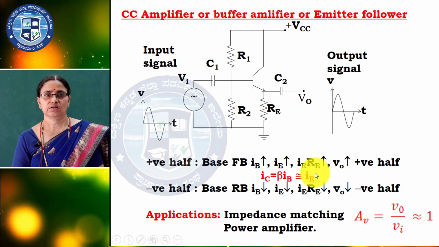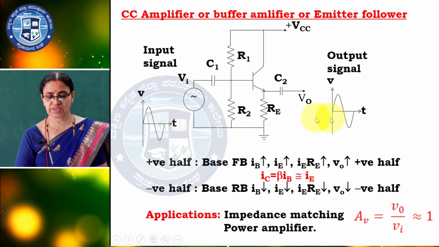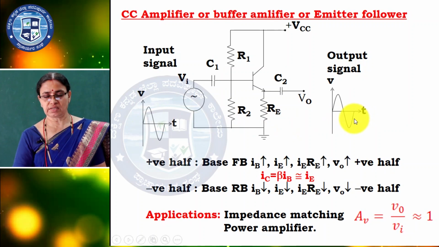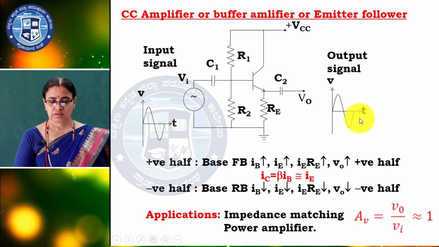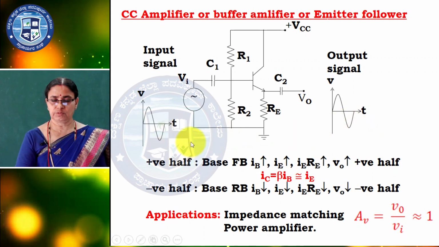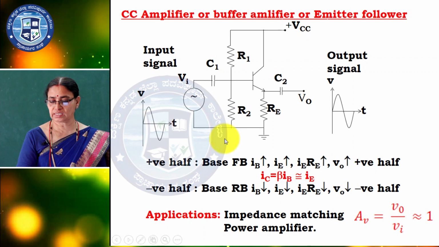So here there is no amplification, clear? IB increases, IE increases, IE times RE increases, output voltage increases, and we get the positive half cycle at the output.